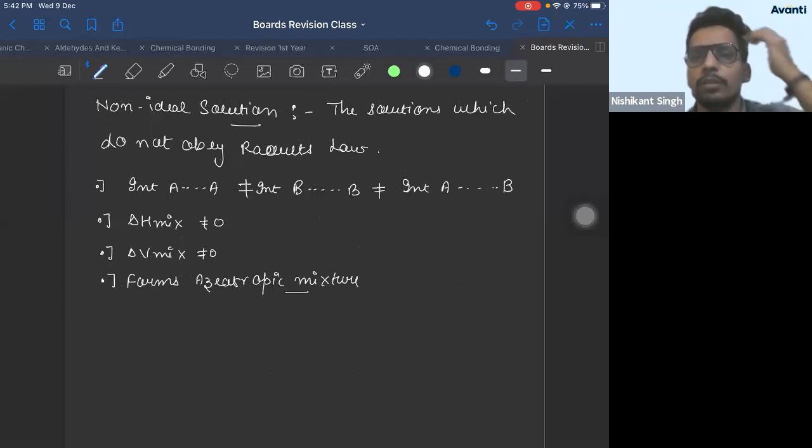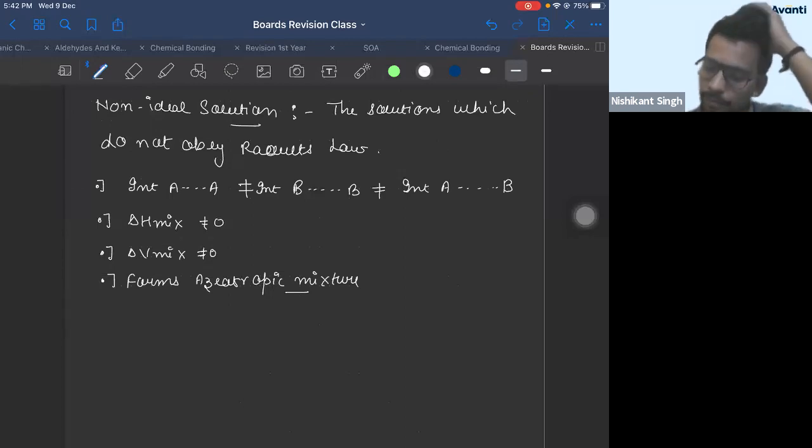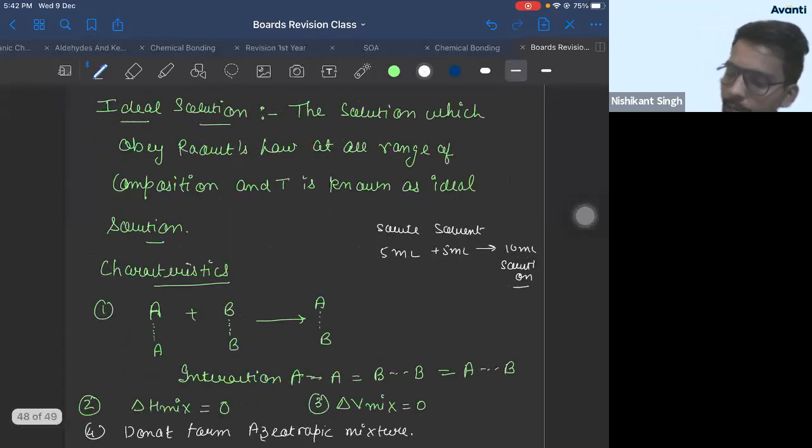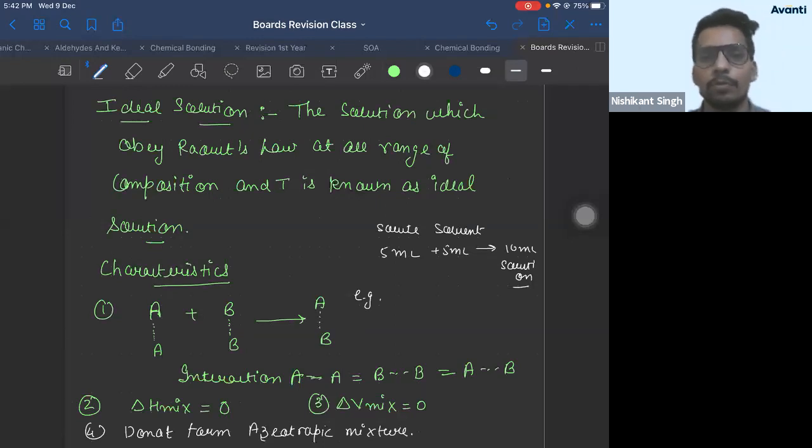3 marks के लिए 3 points enough. Examples लिख देना बस. Examples are important. If you're not writing examples, you are gone. ठीक है? तो examples, ideal solution के लिए you'll write any two same class of compounds. Right? Any two same class of compounds.